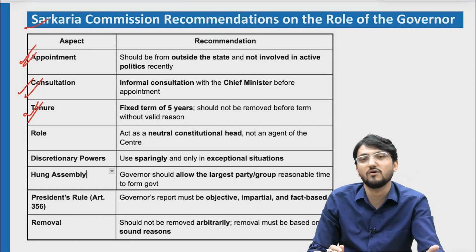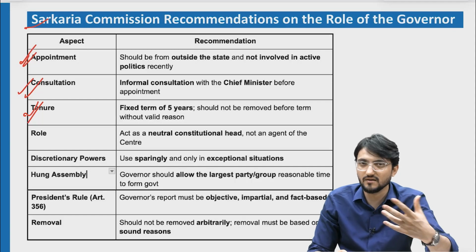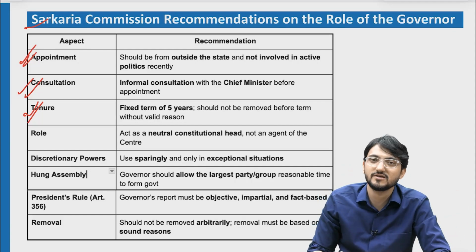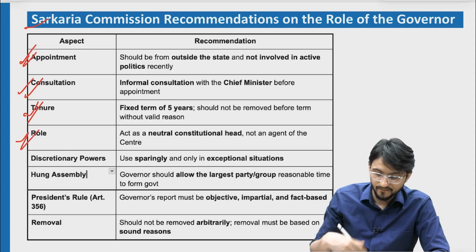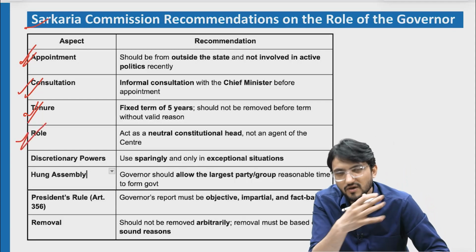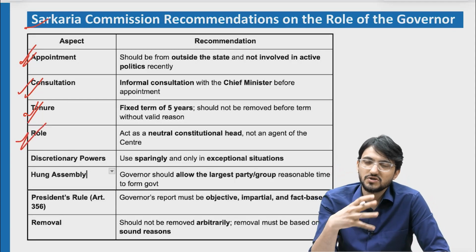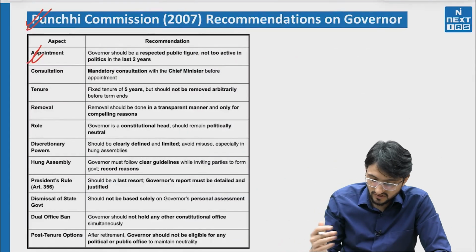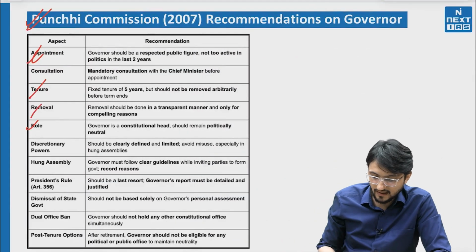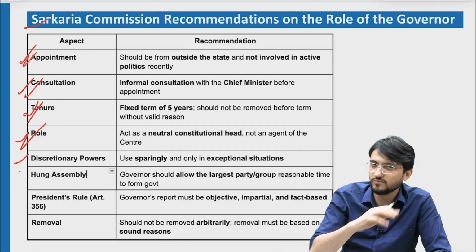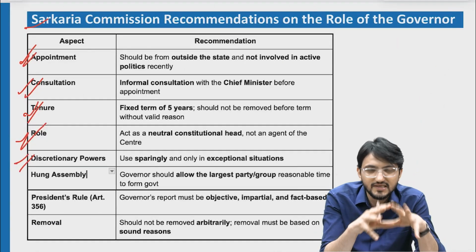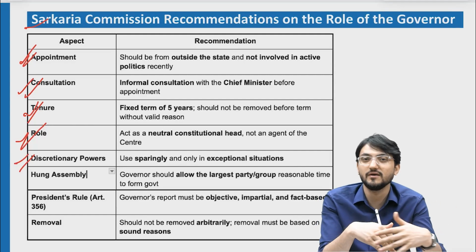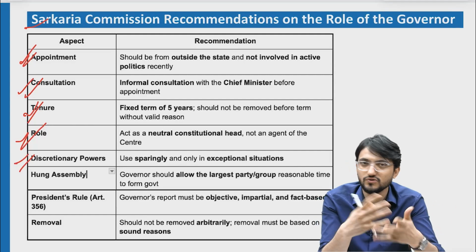That's where the office of governor becomes the most challenging, because they can be dismissed anytime, as they act on the pleasure of the president. On the role, both of them said that a neutral role should be played. It is a constitutional post, so you should not act as an agent of the center. That sort of thing both of them have been arguing. Then on discretionary powers, both argued that they should be reduced, justified, codified, and used sparingly, not just like that.